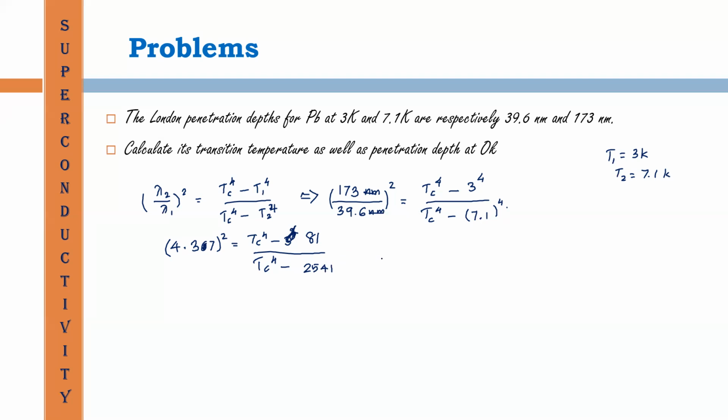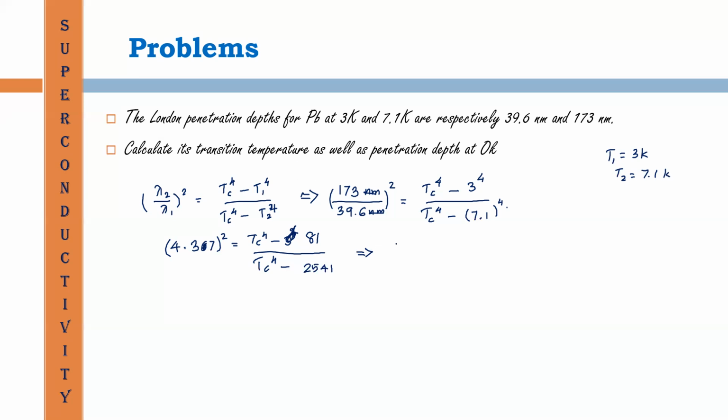Then what is the square of 4.37? The square of 4.37 is approximately equal to 19.